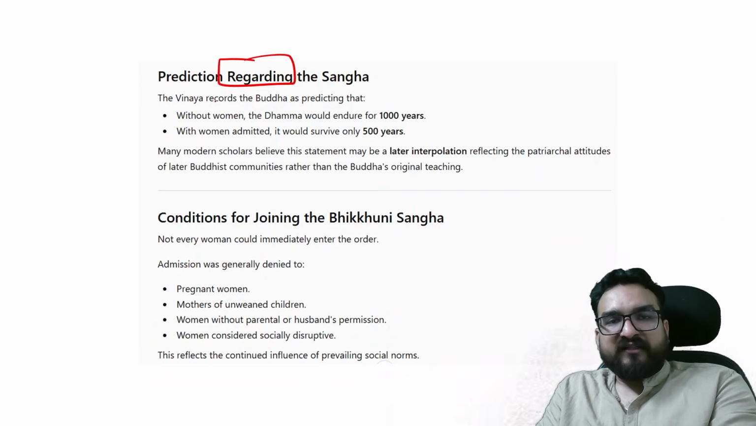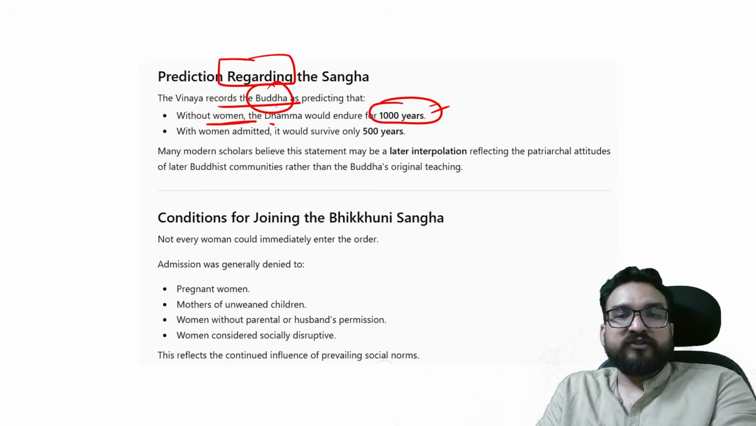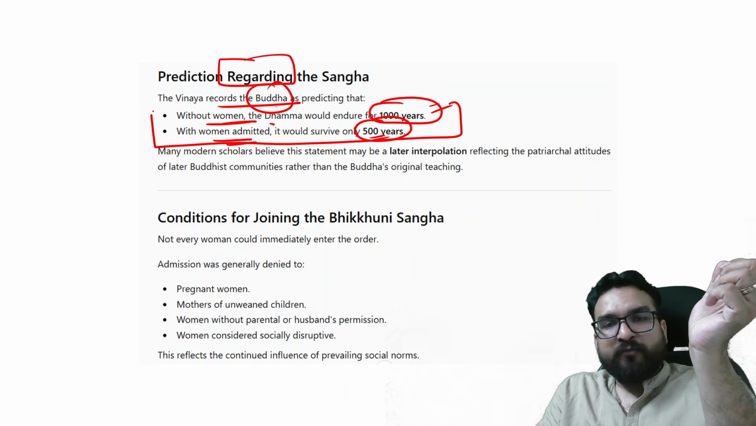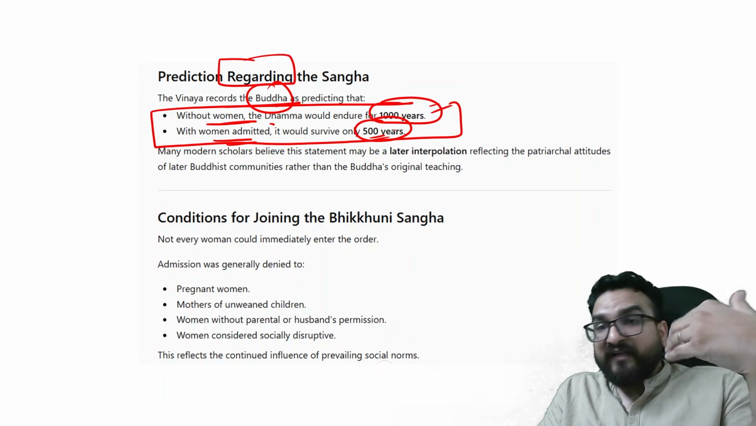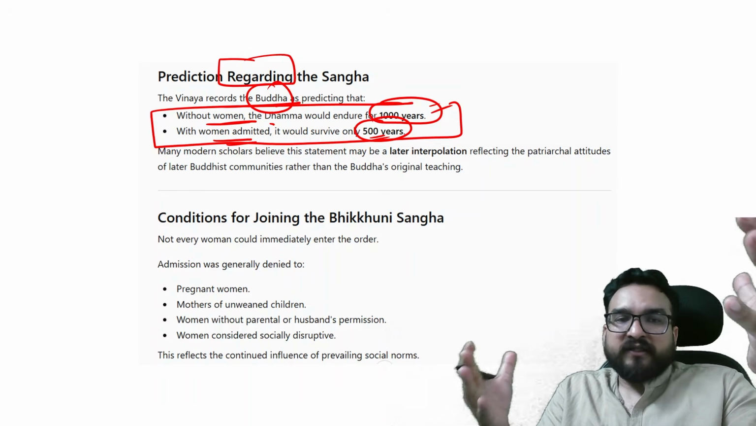Prediction regarding the Sangh: the Vinaya records that Buddha was predicting how long the Sangh would survive. Without women, the Dhamma would survive for 1,000 years. With women, it would survive for only 500 years. But it is considered that this type of statement might have been added later as an interpolation. These are not the Buddha's views, and we can think as well that Buddha would not be speaking such things.